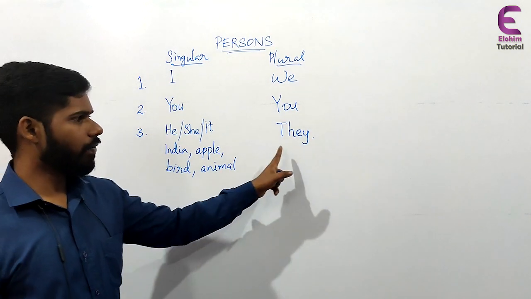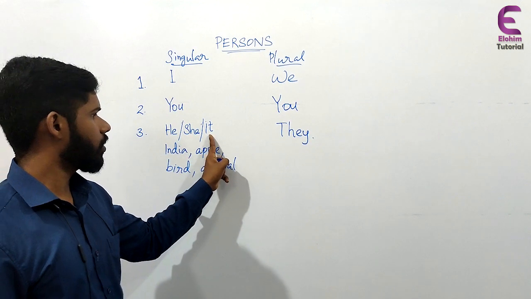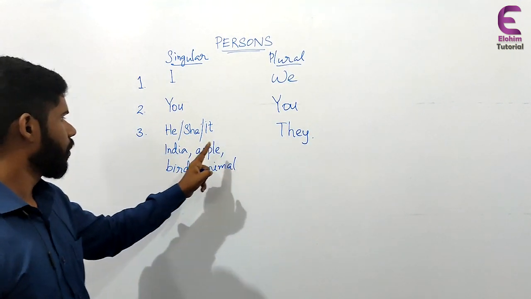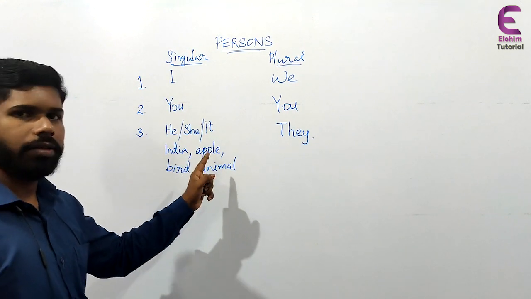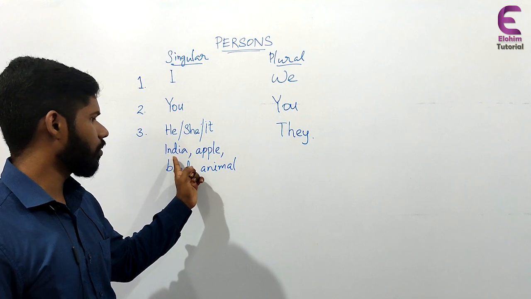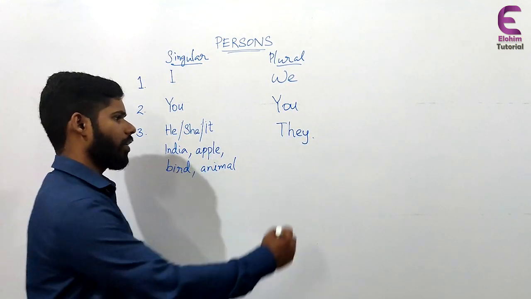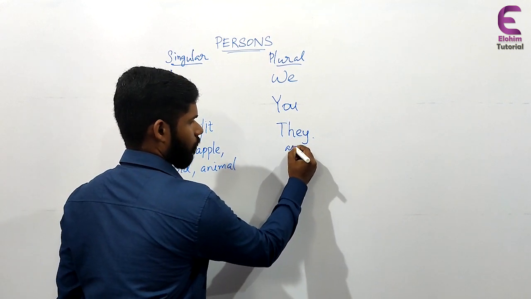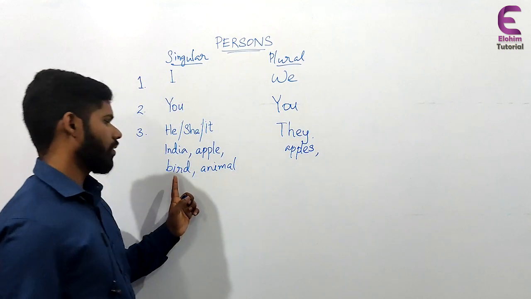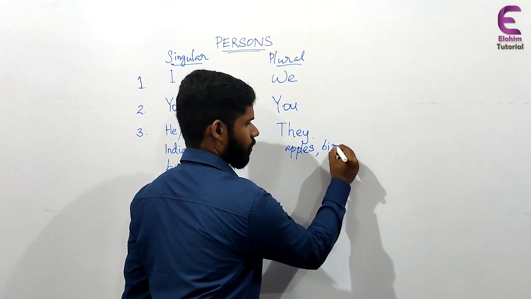And the plural form of these are, if he, she, it are the singular, then plural is they. And certain persons or nouns have no plural, or the singular and the plural are the same. But here we have apple, then plural form will be apples, right? Then if it is a bird, then birds.